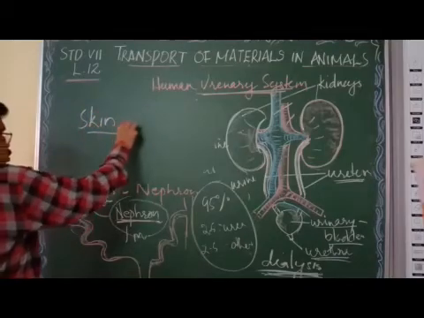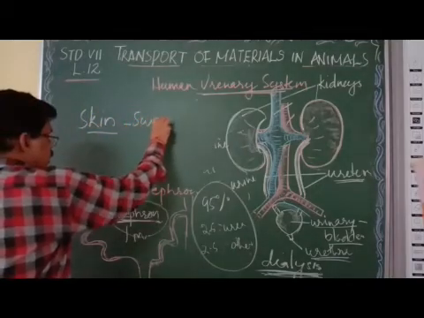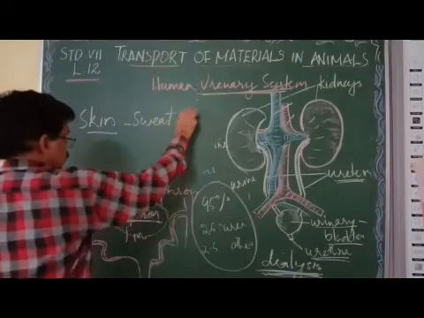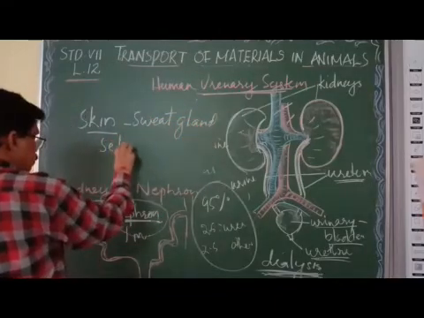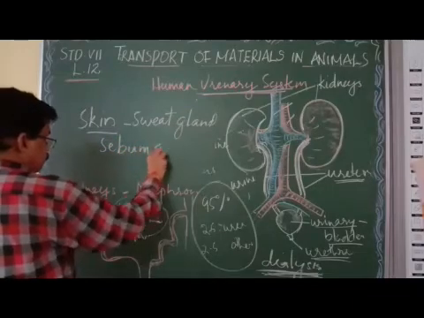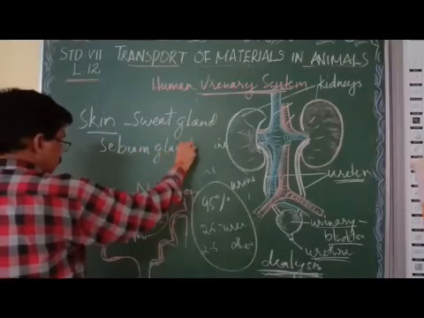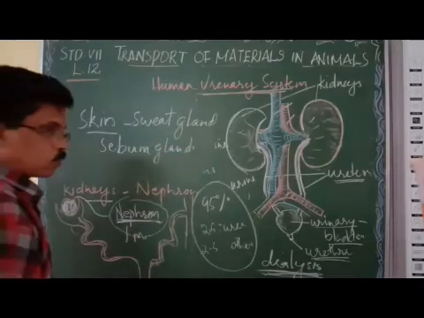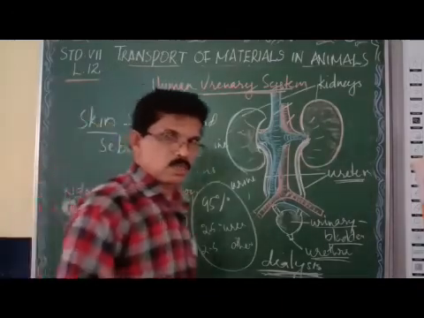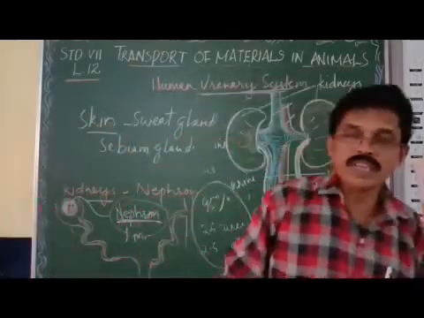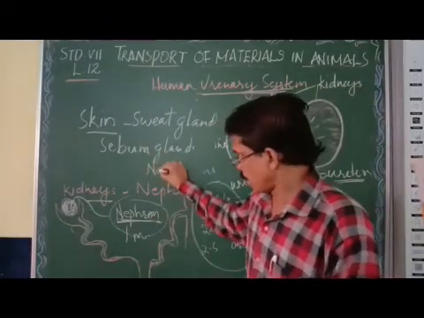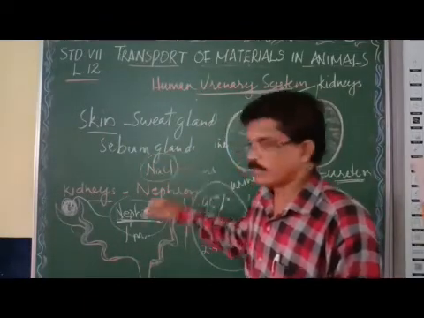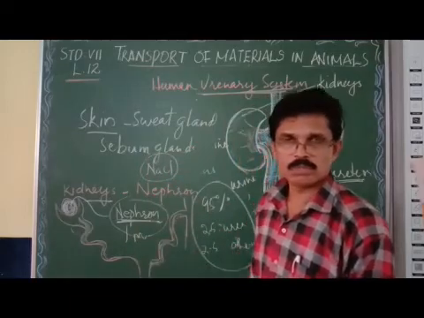Skin contains sweat glands and sebum glands. A large number of sweat and sebum glands are there. They remove waste in the form of sodium chloride, NaCl, and many other wastes along with water.